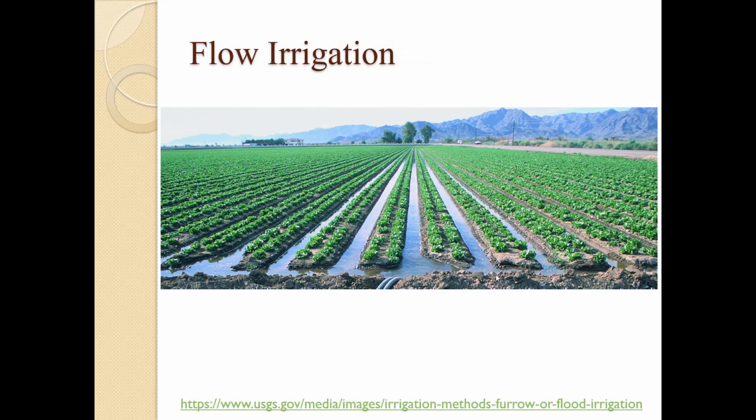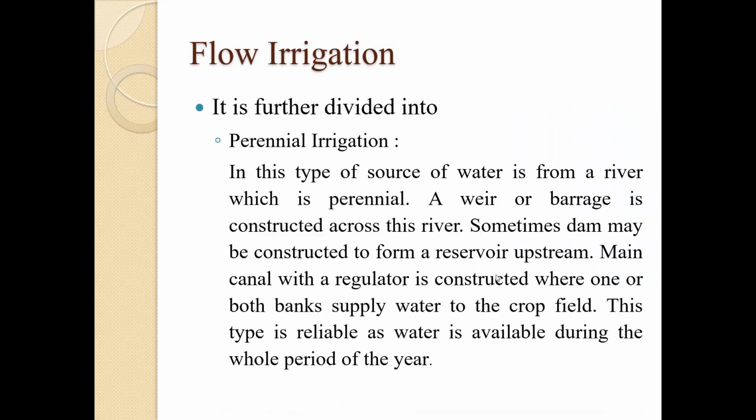So this is the flow irrigation, that is we are flowing the water into the crop fields. Again, the flow irrigation can be further divided into perennial irrigation and flood irrigation. So what is perennial irrigation? In this type, the source of water is from the river, which is perennial. It means the water is available throughout the year.